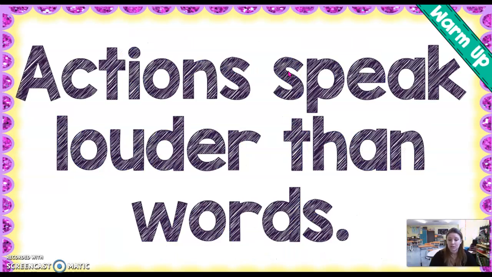Actions speak louder than words. Don't fall for this one. Which one's an action word? Guess what? It's not the word actions. It's the word speak. That is what you do in this sentence. Speak.